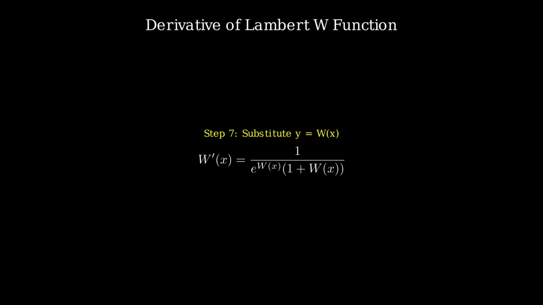Nice. Hold on, we can make it even neater. Using the fact that x equals W(x) times e^W(x), we rewrite it as W'(x) equals W(x) over x times (1 plus W(x)). That's our final derivative. Now let's see it in action.